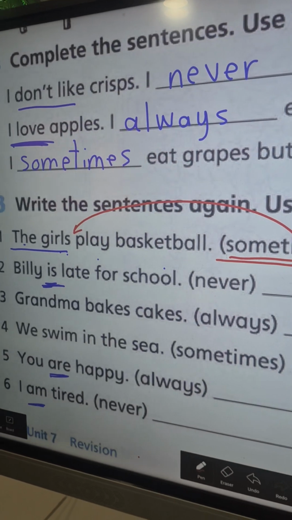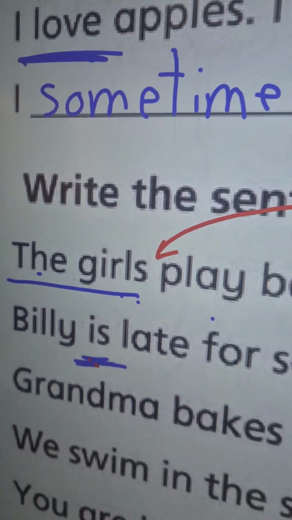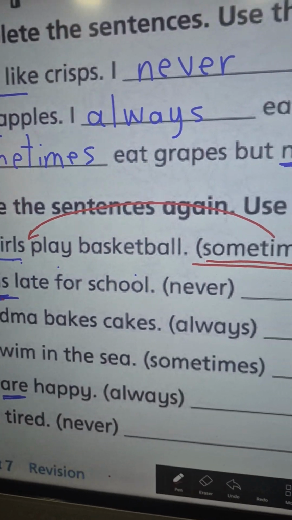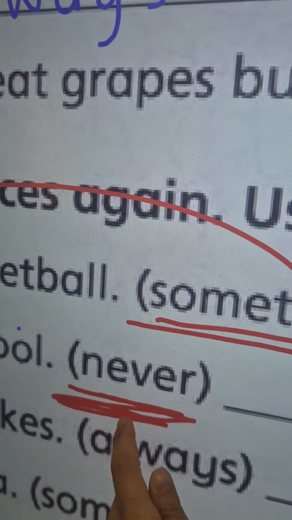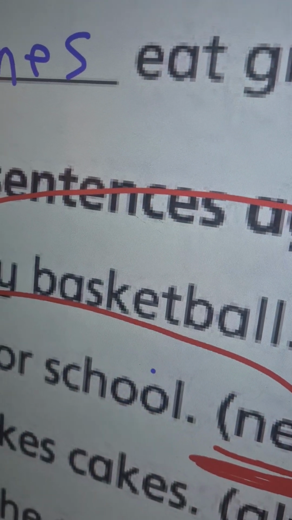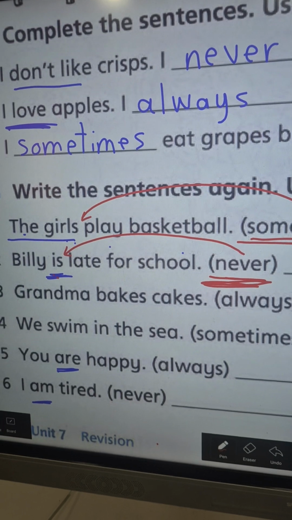Now, number 2. Billy is late for school. Here we have verb to be, is. Here we should write never. So we write never after the verb to be is. Billy is never late for school.